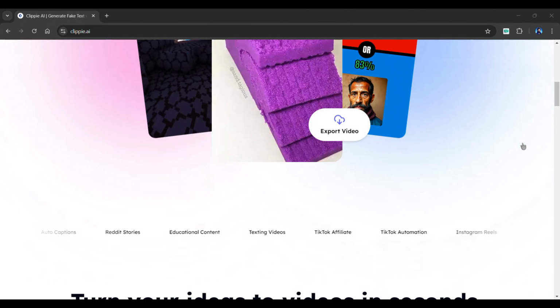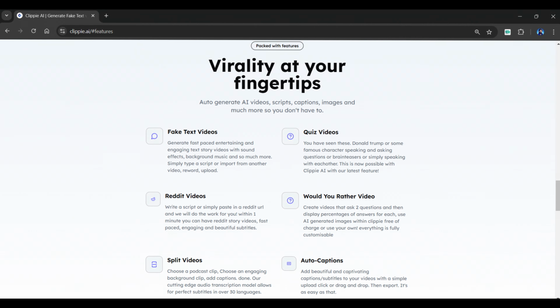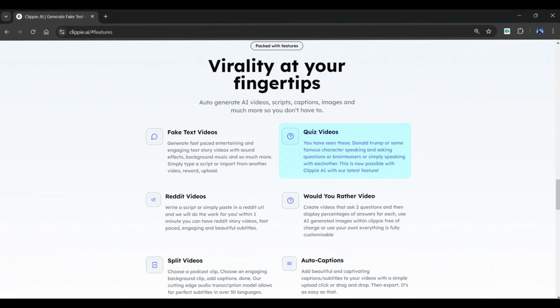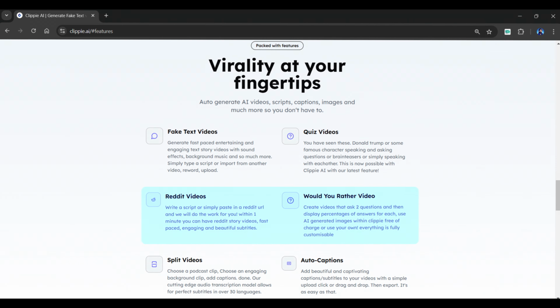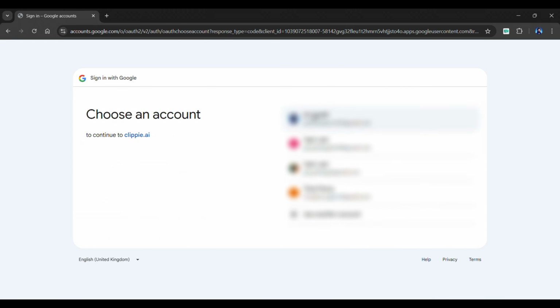Introducing Clippy, an AI tool that can create viral videos in minutes. It has a wide range of features such as fake text stories, Reddit videos, would you rather videos, auto captioning, split videos, and quiz videos will be added shortly. For now, we'll look at the Reddit and would you rather video creation processes. So head over to this tool from the description of this video and sign in with your Google account.